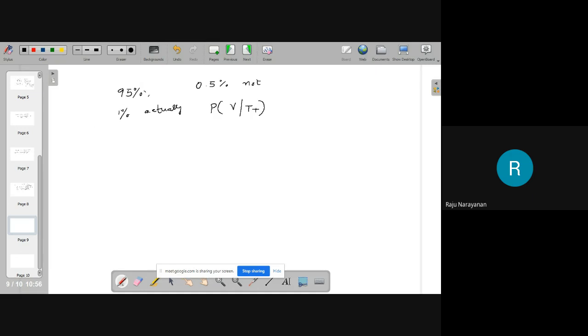A test will give 95% correct result when the virus is actually present. It will give a wrong result in 0.5% of the cases. 1% of the population has that virus. A test was conducted and the test says that there is virus in the body. That's the result of the test. Then what is the probability that actually there is virus in the body?